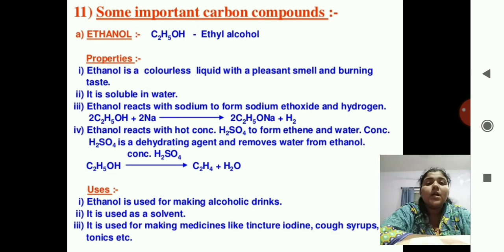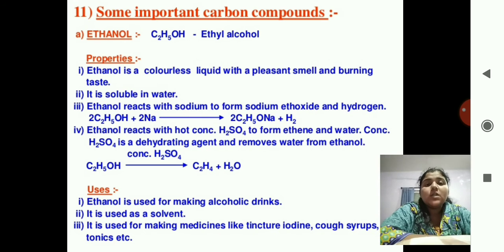One O and two H are going, that is, one H and one O are removed from the C2H5OH. So it forms C2H4 and gives water.